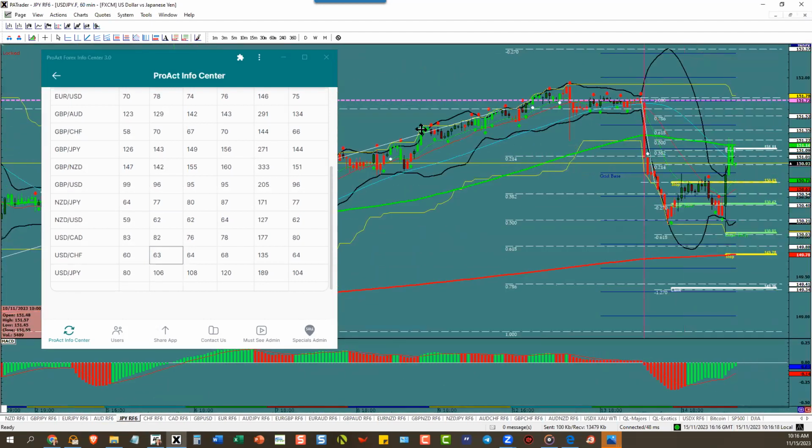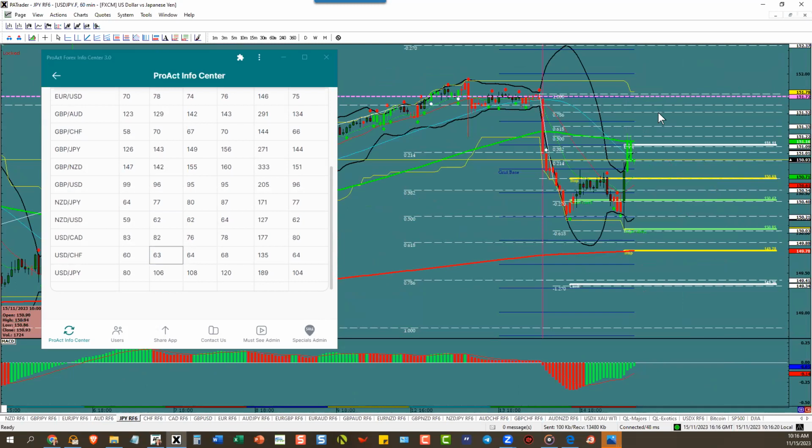Dollar yen made the turn, big time, made the turn all the way up to the target. And look at the closing reverse there. Now remember, dollar is the base currency here, so this could very easily turn down. But because we did the ATR, we have to wait till 5 o'clock to get a new ATR. Right now it's 106 pips. So watch for it tonight, and for 106 pips to the downside.